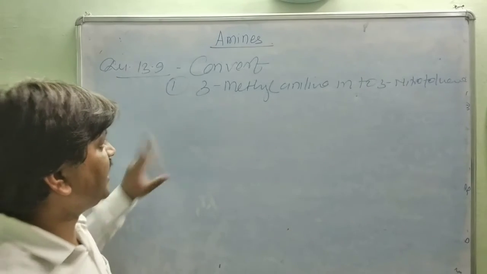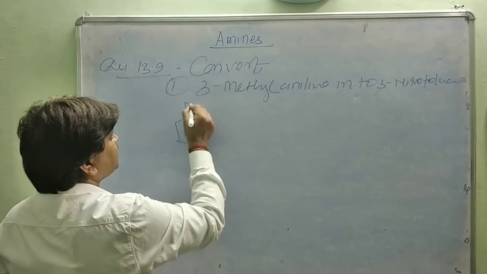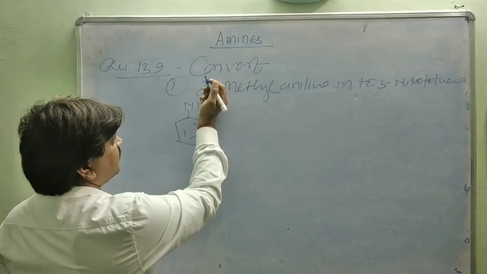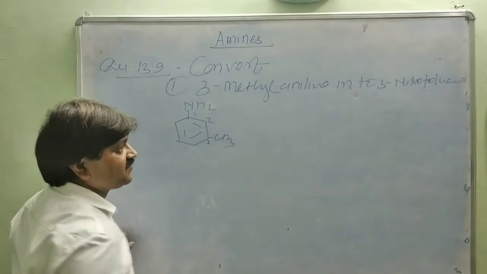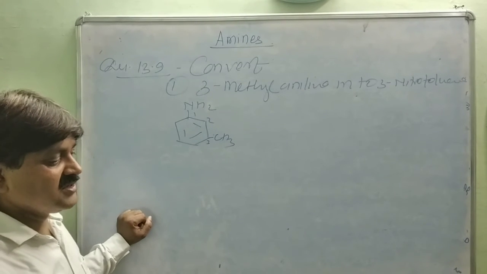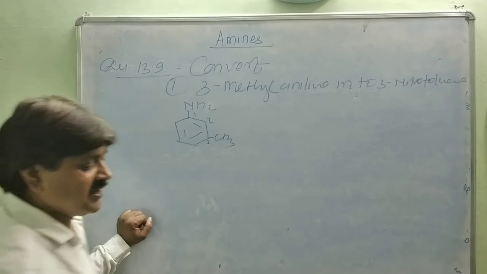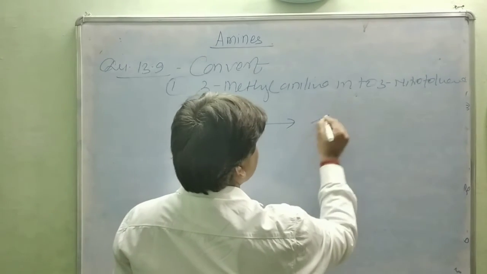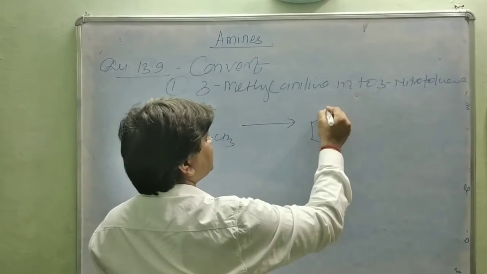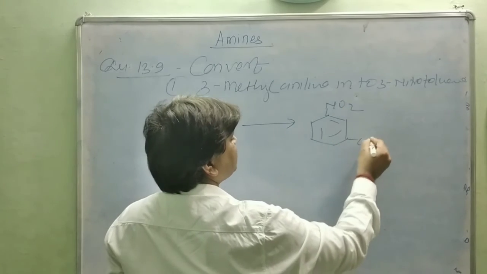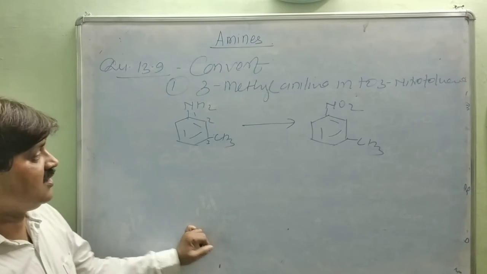So this is 3-methylaniline, with CH3 at position 3, and the conversion is to 3-nitrotoluene, with NO2 and CH3. How do you prepare this? Very easy.